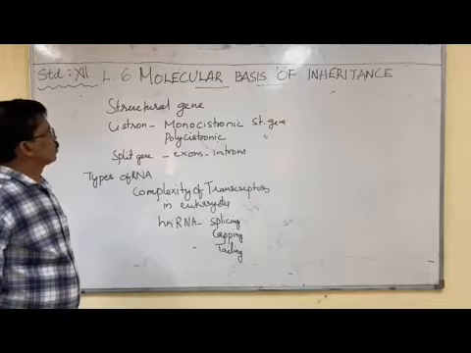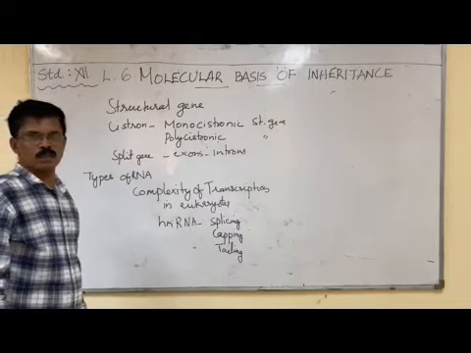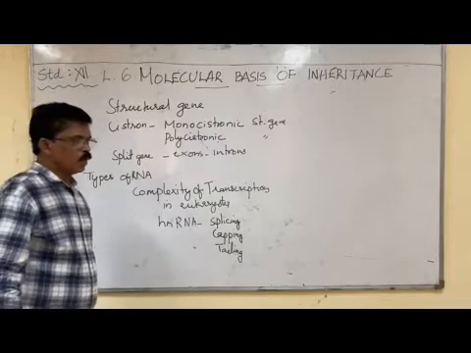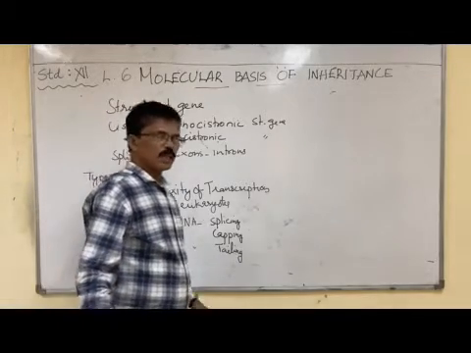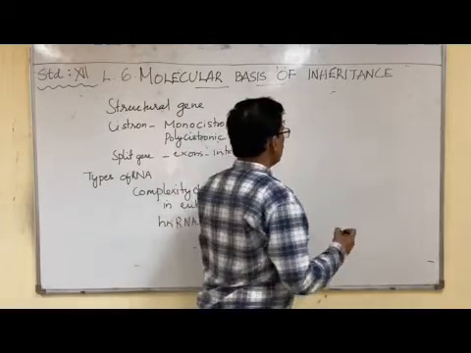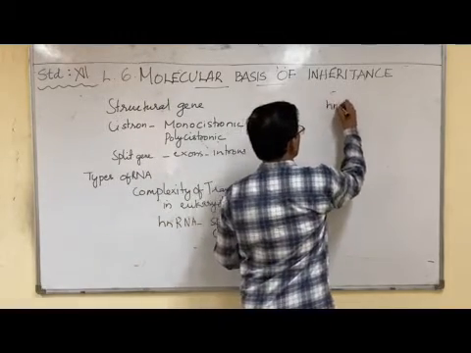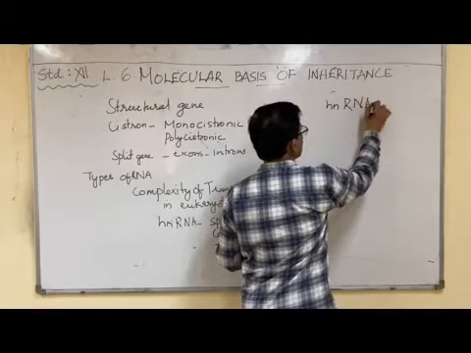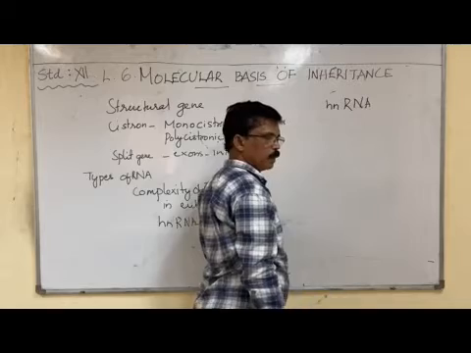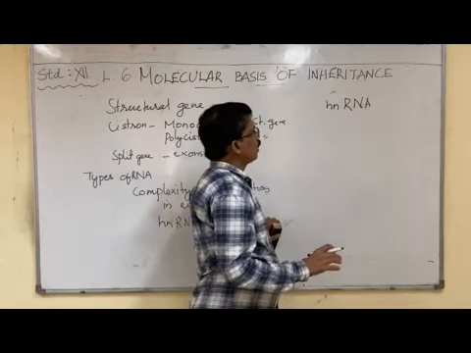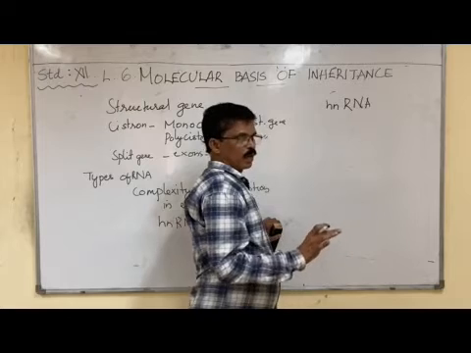Now we are going to study the structural gene. The newly formed mRNA is immature mRNA, which we call hnRNA, heteronuclear RNA.